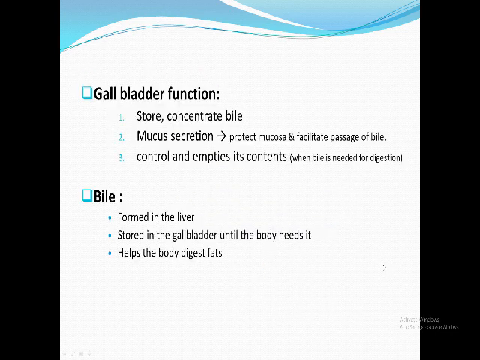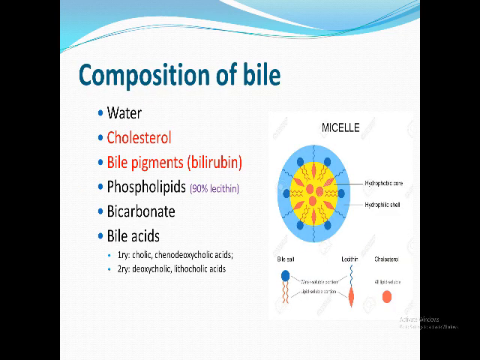Sure, you know the function of the gallbladder: store, concentrate, and secrete mucus. Here is the composition of bile. Why do I have to remember the composition of bile? Bile is formed of certain substances dissolved in water. If you notice cholesterol and the bile pigment, cholesterol is a fat. How is it dissolved in water?